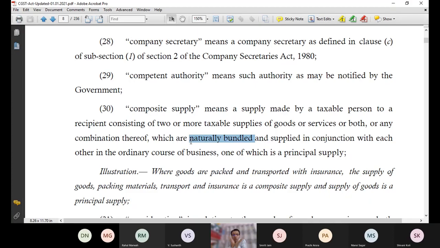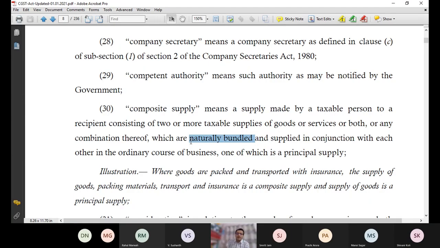So you cannot avail laundry services only without staying in the hotel. So by default, it becomes a naturally bundled supply. Can you travel in Rajdhani, or can you ask railway that I don't want to travel from Delhi to Kolkata, I simply need food in Rajdhani Express? It's not possible. These are naturally bundled supplies.